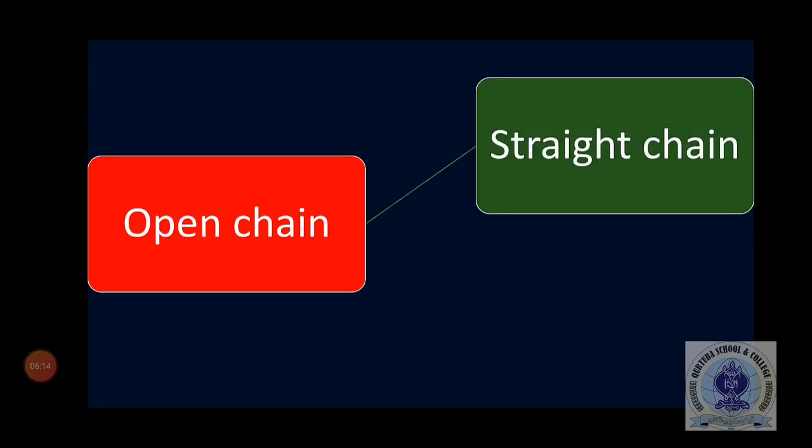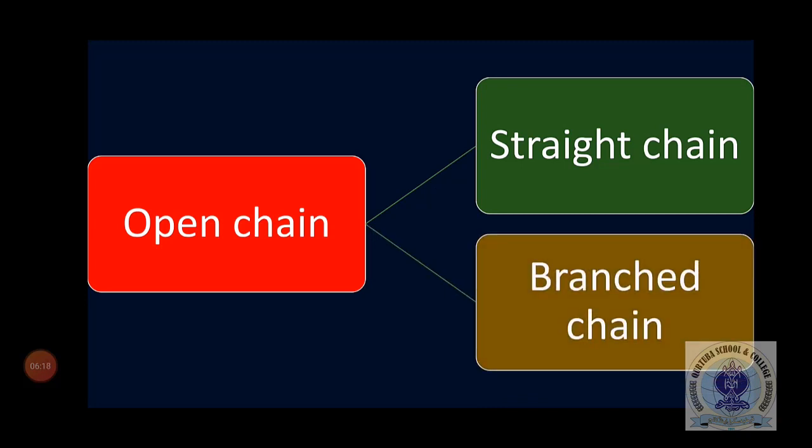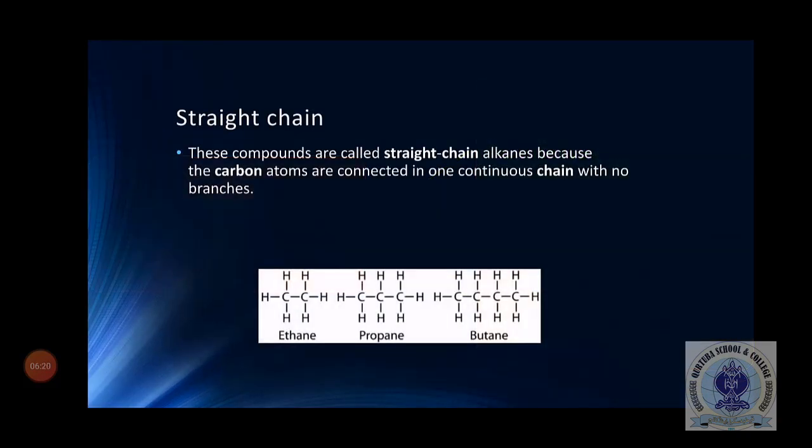As I told you, they are classified into straight chain as well as branch chain. Now what is straight chain? Straight chain compounds are those compounds in which the carbon atoms are connected in a continuous chain, and there will be no branches.